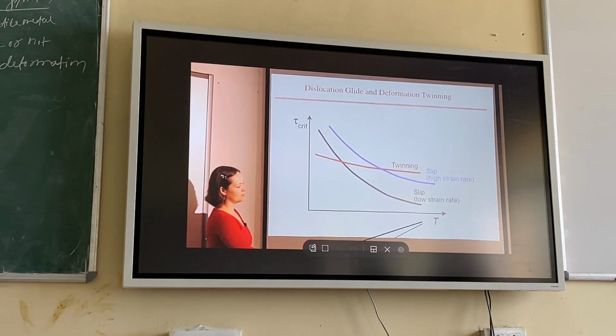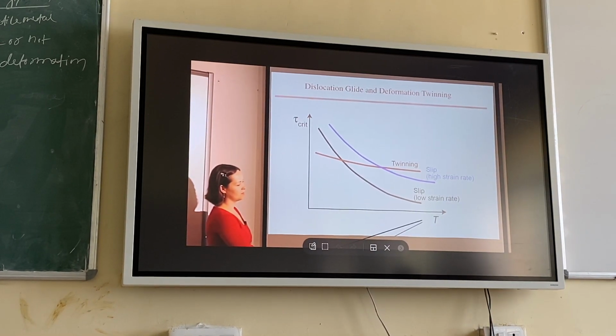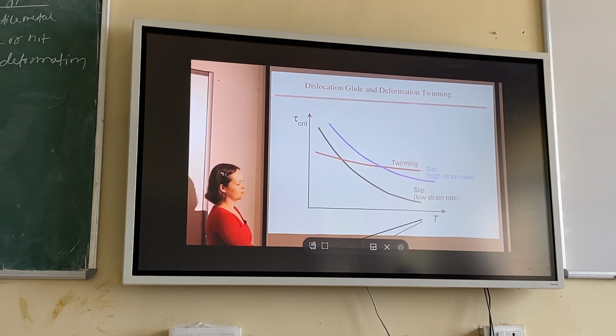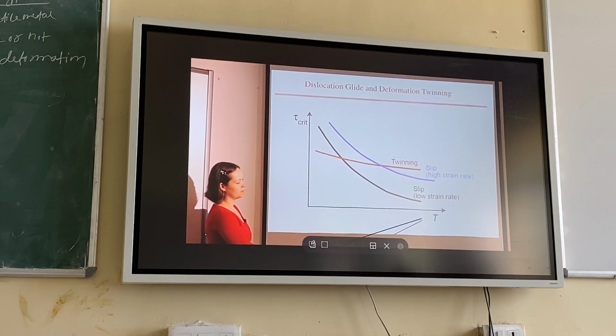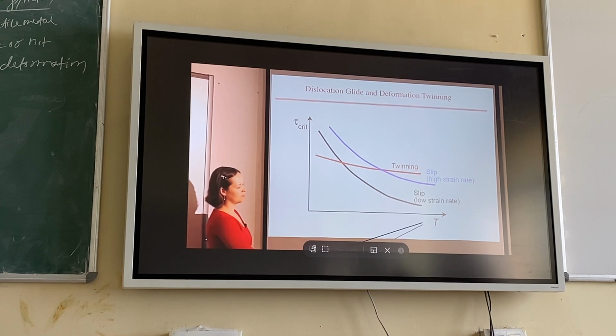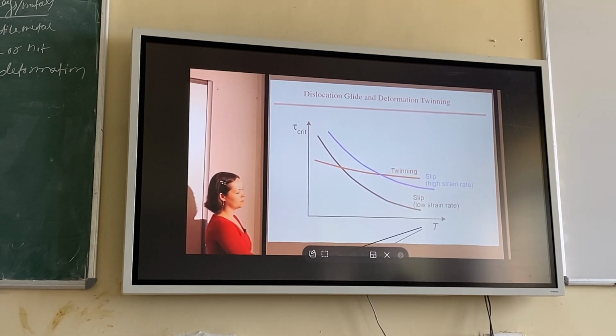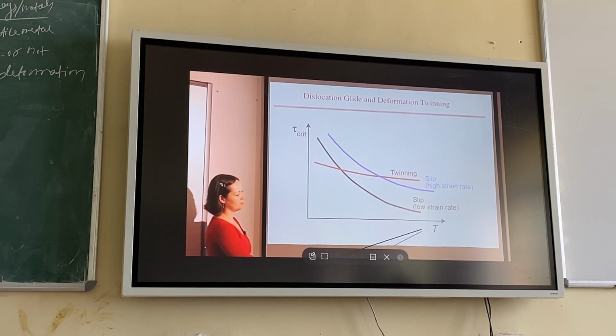The y-axis is tau critical. That means the shear stress required for deformation is going down. You need less shear stress to deform metal plastically, right? So with an increase in temperature, slip will be easy. You understand my point now? Slip will be easy if temperature is high. But if temperature is low, then twinning will be easy. Just see the orange curve.